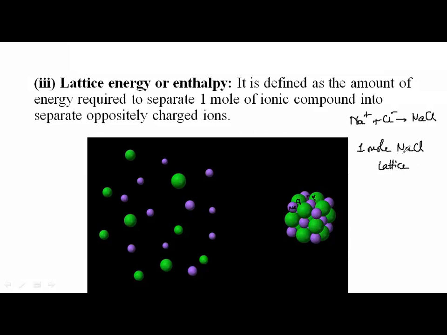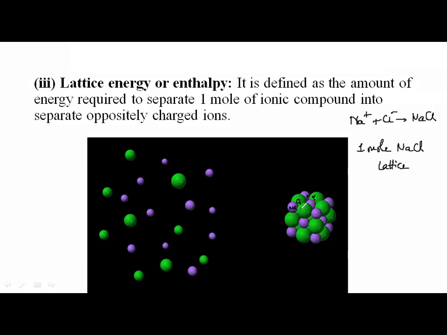Did you understand what a lattice structure is?